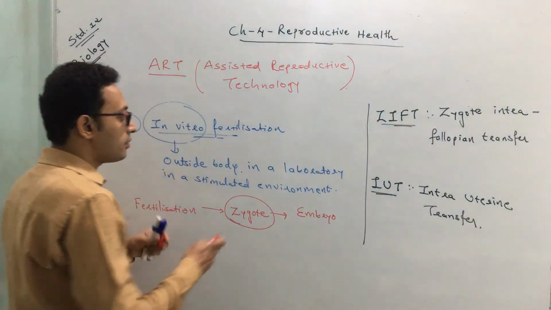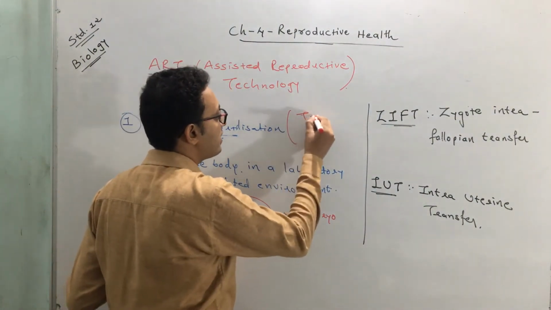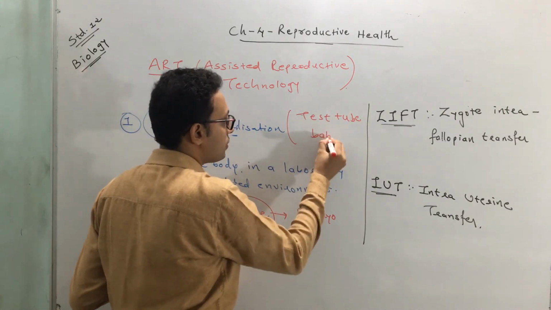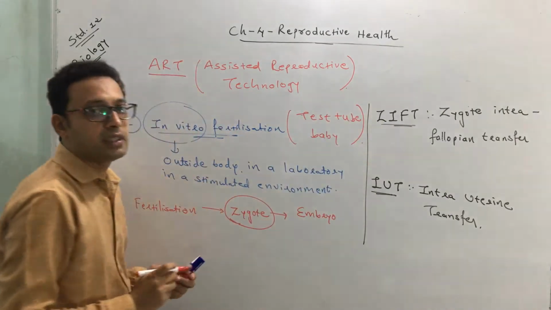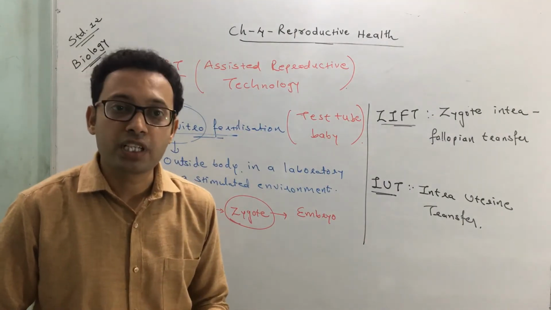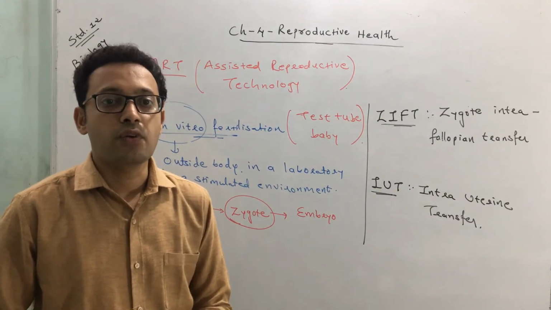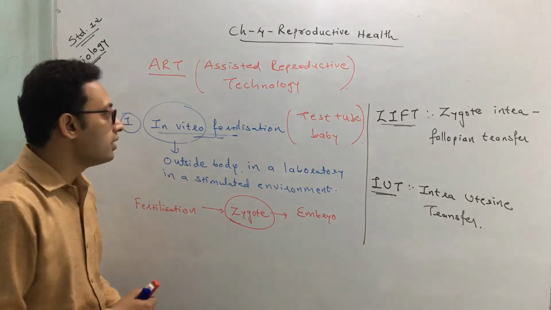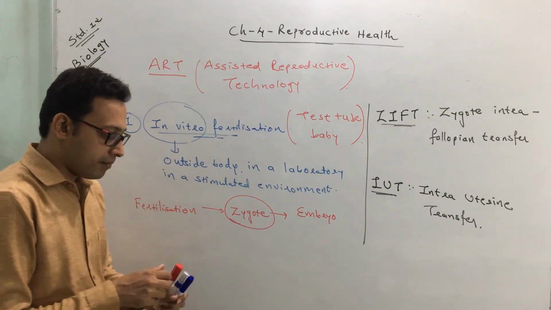Commonly we identify this technique as the test tube baby program. So it's a kind of test tube baby program in which the zygote and embryo are formed in a laboratory in a simulated environment, and then they are transferred. So these are the techniques ZIFT and IUT.